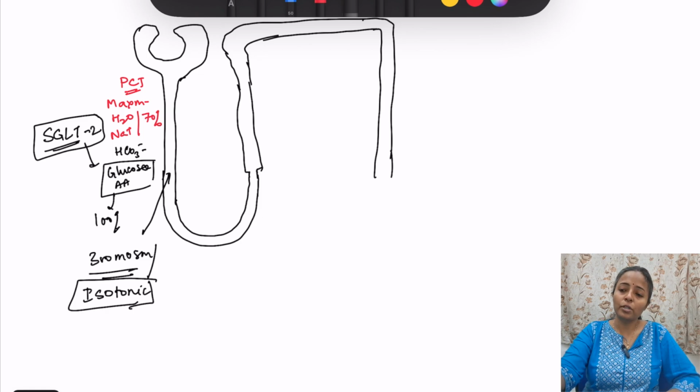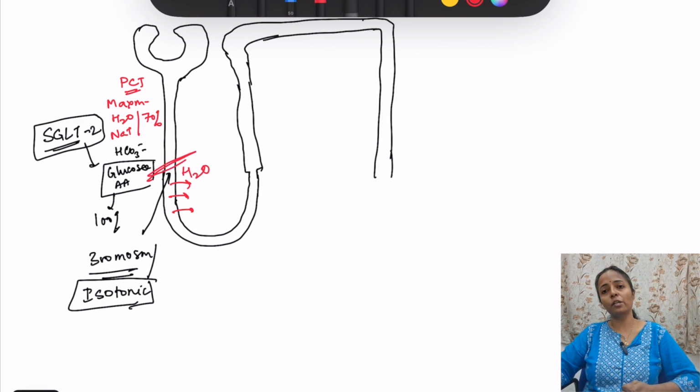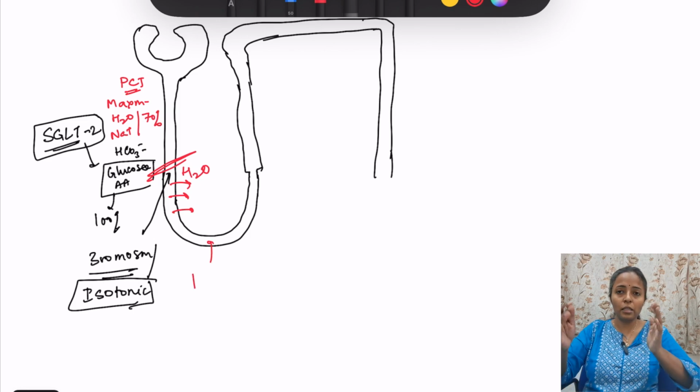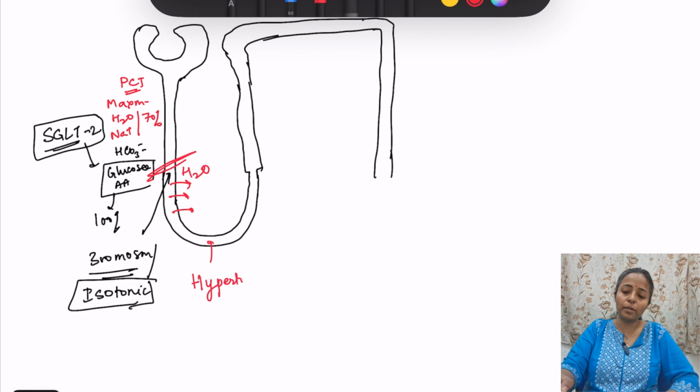ठीक है. Now the descending limb of the loop of Henle is permeable to water only, not to solutes. अभी यहाँ तक हमने PCT में देखा, solutes are also being reabsorbed along with water, तो फिर उसकी tonicity is not changing. Now here only water is moving out, solutes are not moving out.